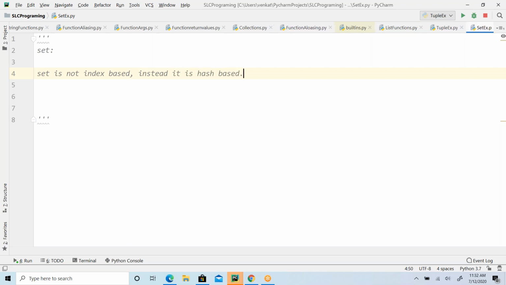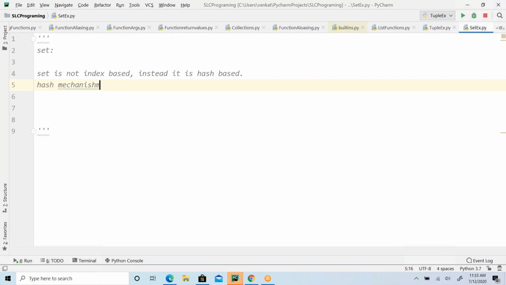So what is hashing? Hash is a separate concept, guys. This hash mechanism improves the performance of such operations. The hash mechanism is to improve the search activity.